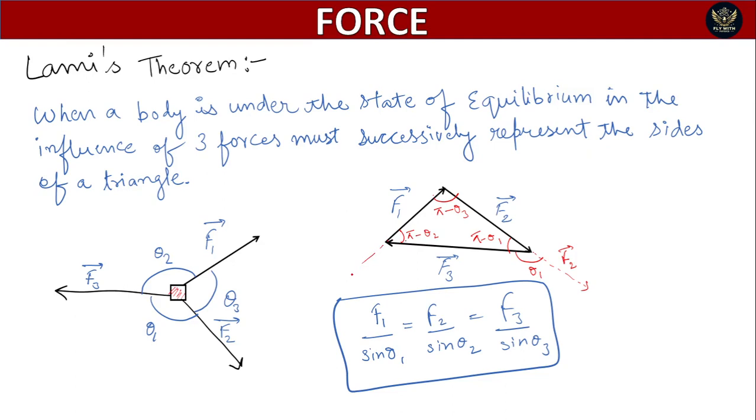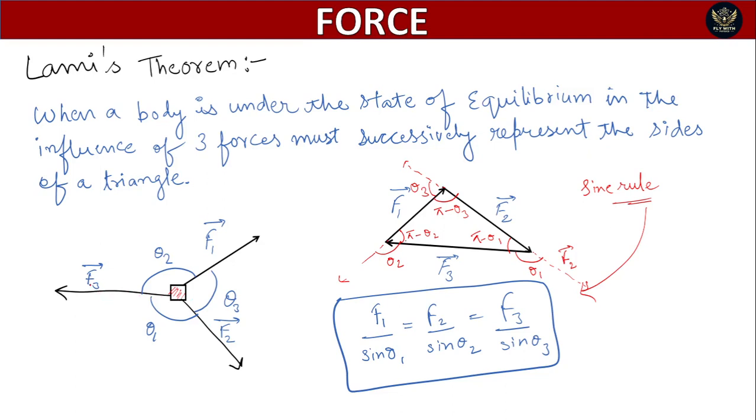How? If we extend F1 here, then this one becomes theta 2, and if we extend F2 here, then this one becomes theta 3. Okay, so these are the angles between F1 and F3, F2 and F3, and F1 and F2 in this triangle. So if we apply the sine rule in this triangle, we can easily state that F1 upon sine theta 1, F2 upon sine theta 2, and F3 upon sine theta 3.